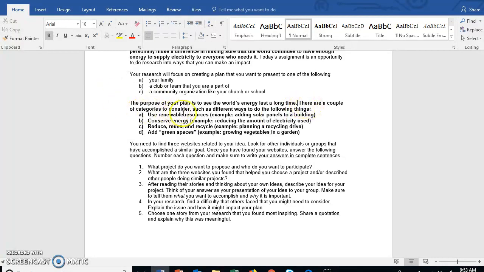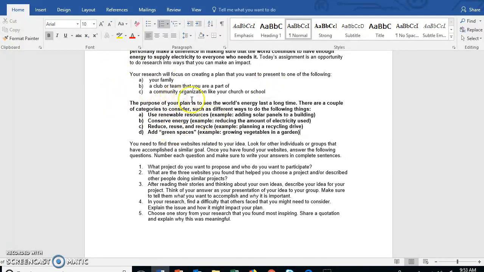There are a couple of categories to consider, such as different ways to do the following things. What we're looking at is how we can make an impact on making the world's energy last. A, use renewable resources. Example, adding solar panels to a building. B, conserve energy. Example, reducing the amount of electricity used. C, reduce, reuse, and recycle. Example, planning a recycling drive. D, add green spaces. Example, growing vegetables in a garden. Green spaces would be planting things of some sort.